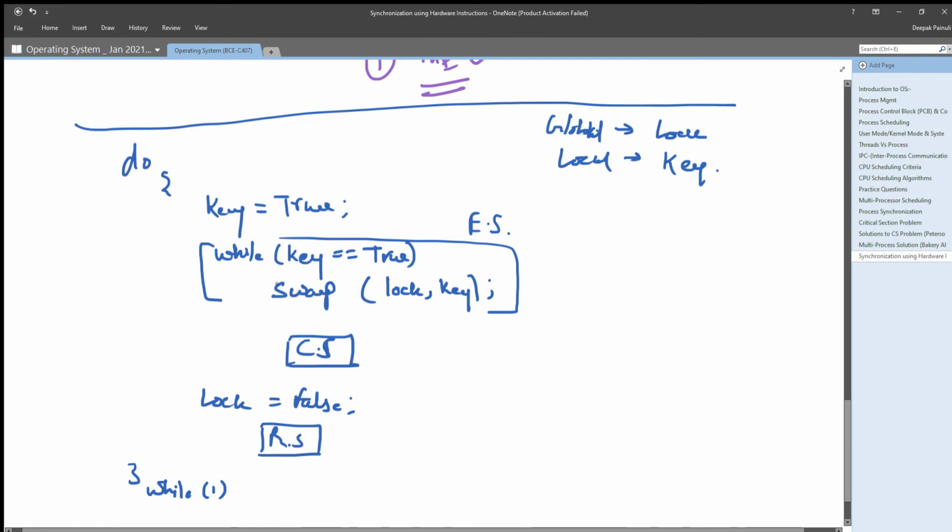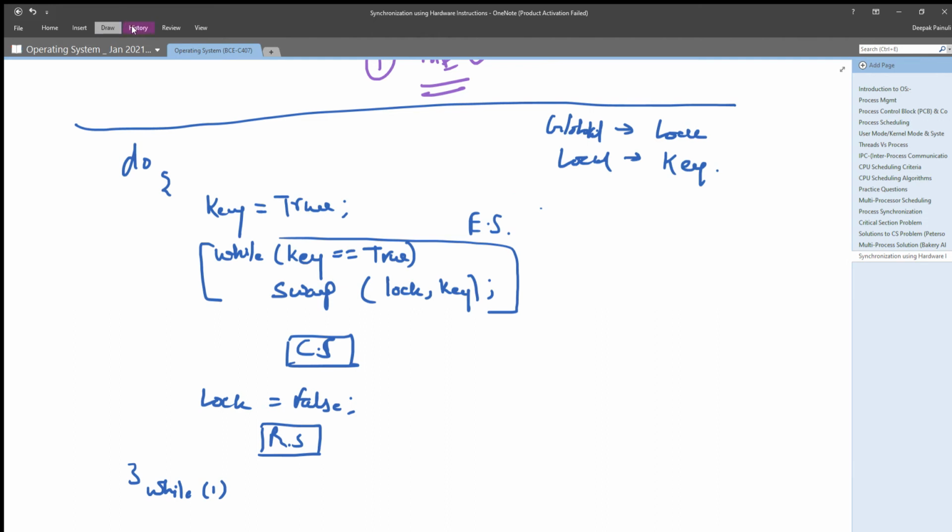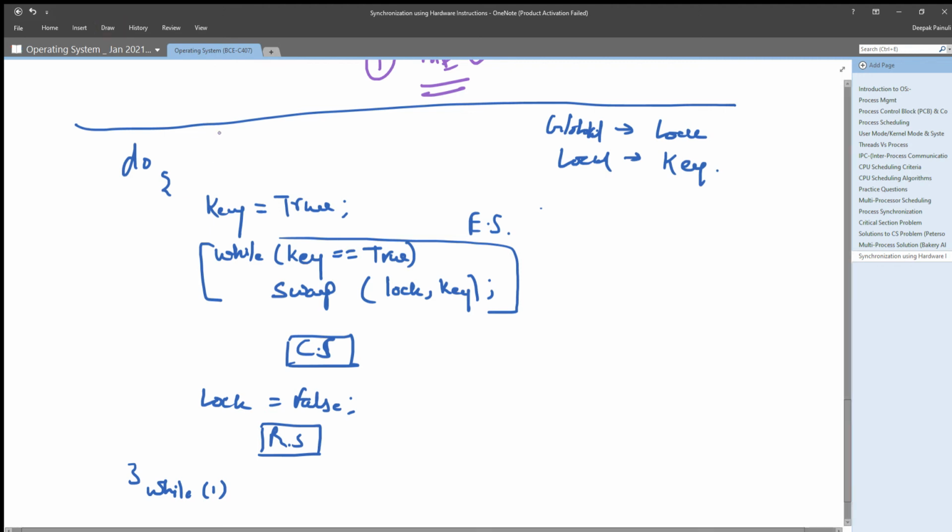Okay, so in the swap, how we are using swap for providing a solution to the critical section problem, let us understand. Now let us say P1 wants to enter its critical section.